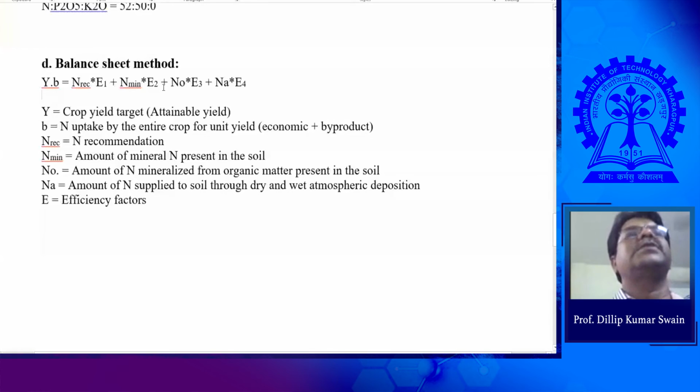Okay, so this is one part. The other part, how do you calculate this one? The question was Y into B. B is the nutrient concentration in the plant. That is also known. That may not vary a lot. We can take an approximate figure of the nutrient concentration for a particular component, and also the target yield, that is up to us. How much yield you are targeting from that soil is known for a particular crop.